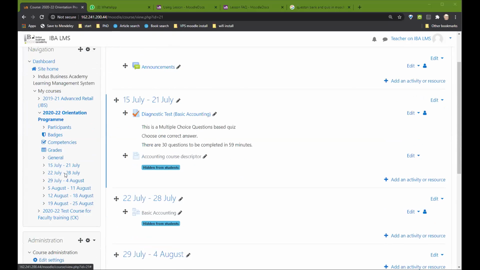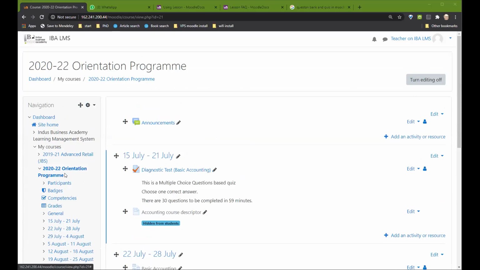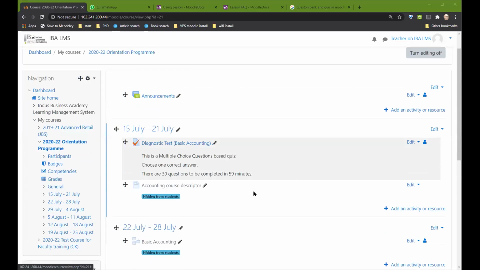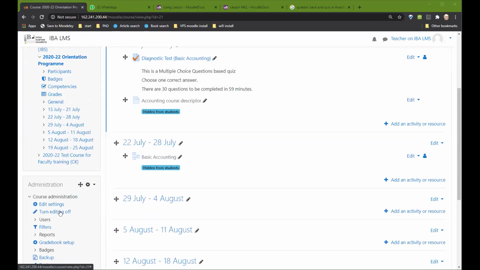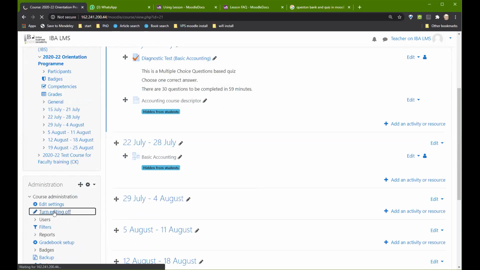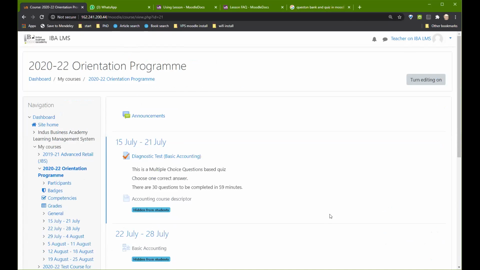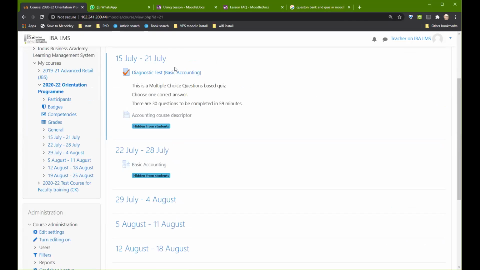Did I talk about turning editing on and off? No, sir. Before that, you got stuck. I got stuck there itself. All right, turning editing on and off was done. So if I turn the editing off, then you can't see anything and you can't modify any of these things. That is by default how you should keep it, otherwise, just in case you delete something.